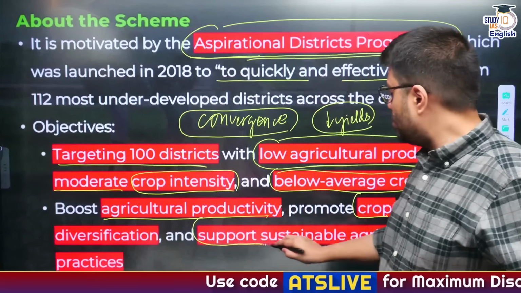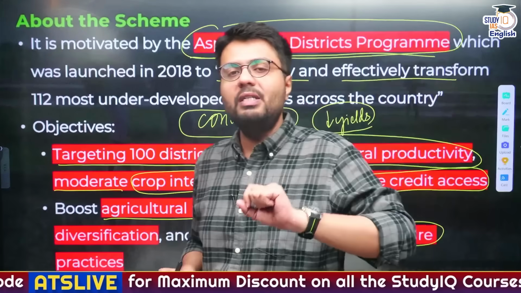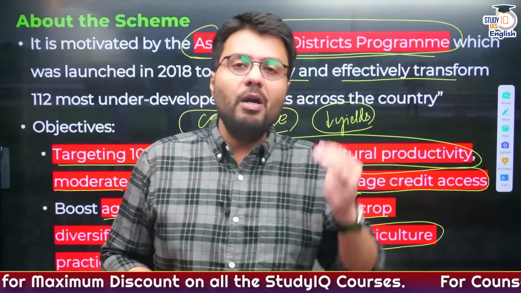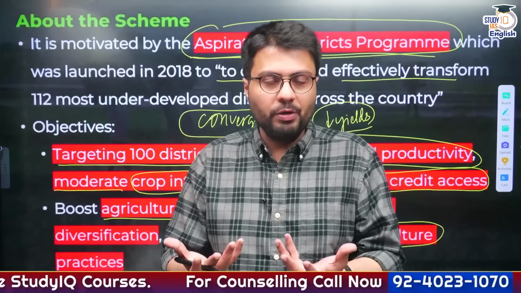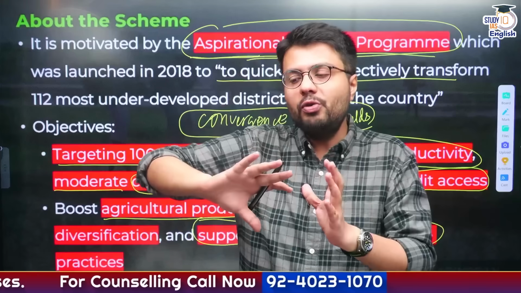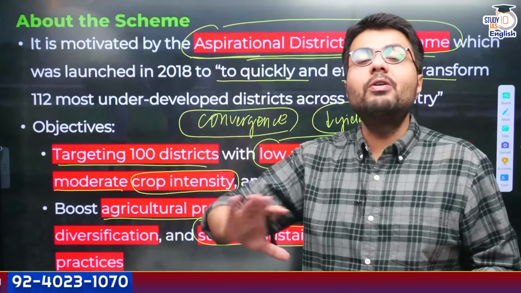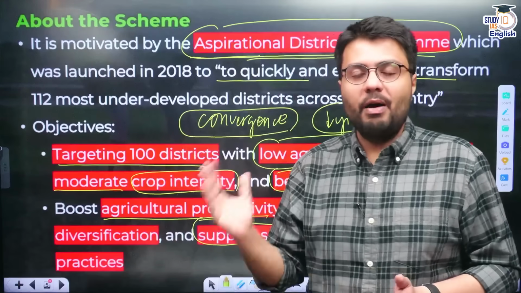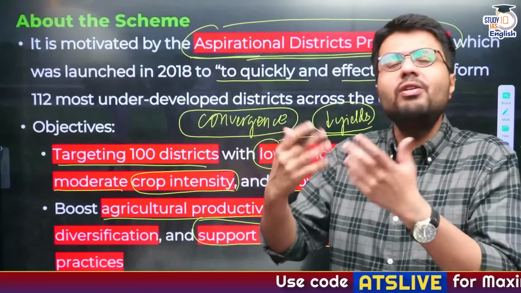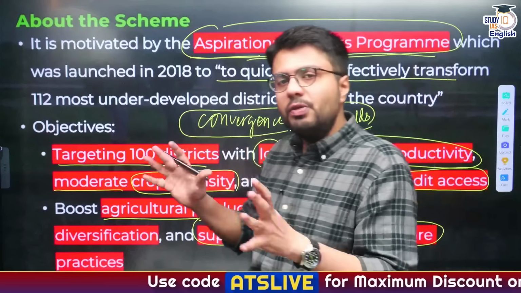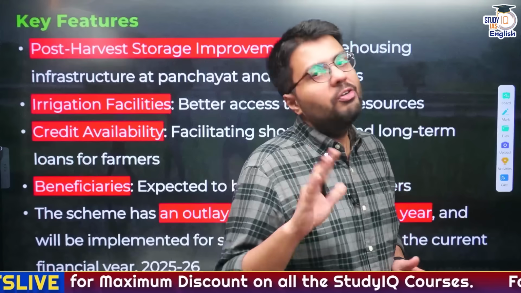And also it wants to support sustainable agriculture, and this is very important because these days we are seeing farmers are dependent on a lot of inputs which cost a lot of money. So what government wants to do is reduce the dependence on inputs. They want to make agriculture more sustainable and less harmful for our environment, so as to reduce the overall water usage, fertilizer usage, etc., right? So this is what the government wants to do with the Prime Minister Dhan-Dhaanya Krishi Yojana.